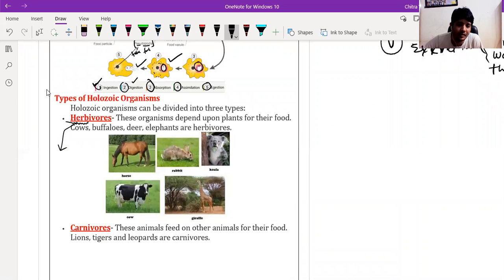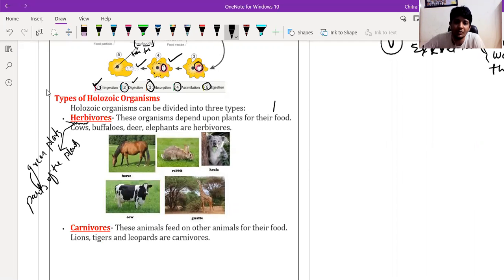Sir, green, small. Yes, green plants and parts of the plant. So these organisms depend upon plants only.